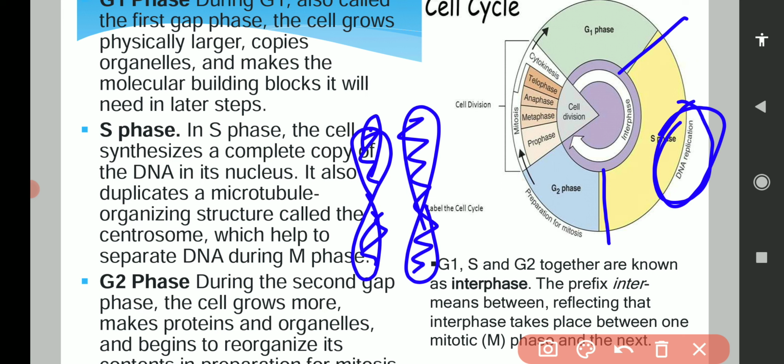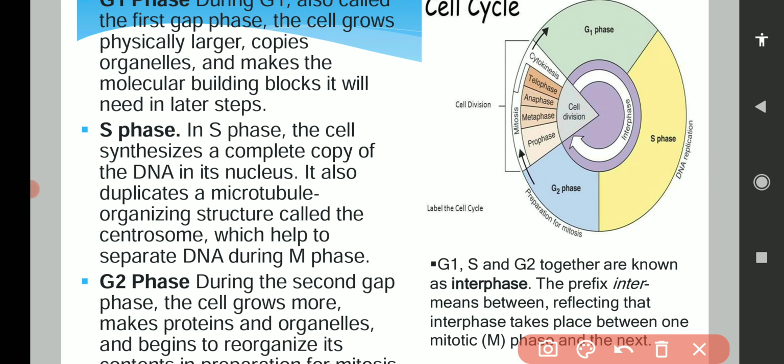Or we can say the DNA which is present here will get duplicated and make an exact looking copy of the DNA. So the major activity in the S phase is DNA replication, because chromosomes are present inside the nucleus.